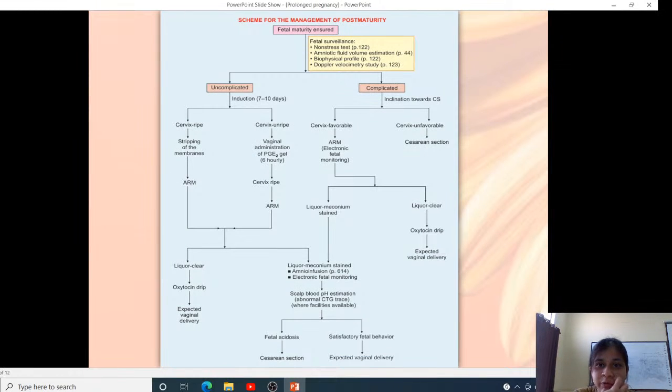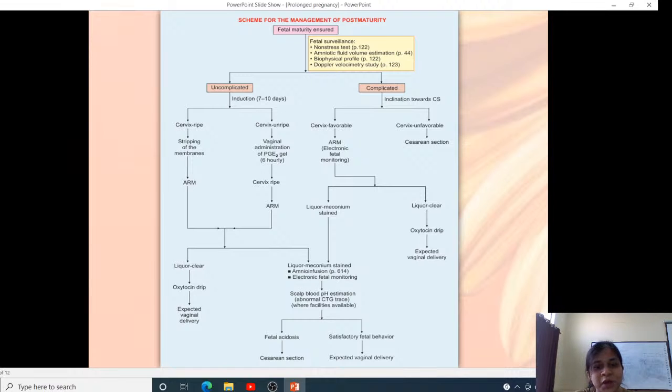So, the scheme for management of post-maturity. First, we have to assess the gestational age properly. Then we do fetal surveillance by non-stress test, amniotic fluid estimation, BPP, and Doppler velocimetry studies. In uncomplicated cases, where you are doing expectant management, if the cervix is ripe we can do stripping of membranes or ARM, and if the liquor is clear, we can start an oxytocin drip and expect a vaginal delivery.